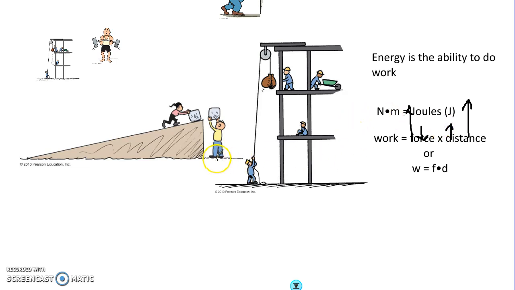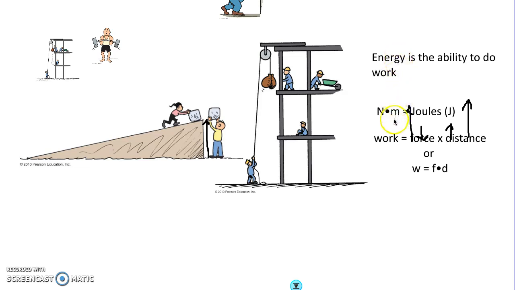And basically the bottom line is there are no shortcuts. To lift the block up to this height, whether you do it directly like the guy did, or whether you push it up the ramp like the girl is, it's still the same amount of work. Doing a certain amount of work is going to take energy, because energy is the ability to do work. If we want to know if we have enough energy to do the work, we figure out how many joules, or newton meters, of work need to be done to lift it up here, and then we can calculate how much energy is going to be required.